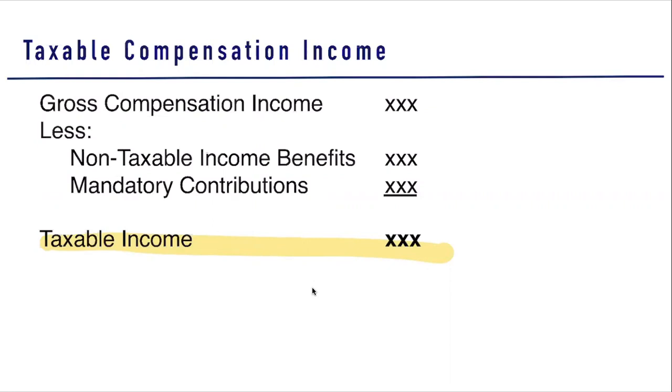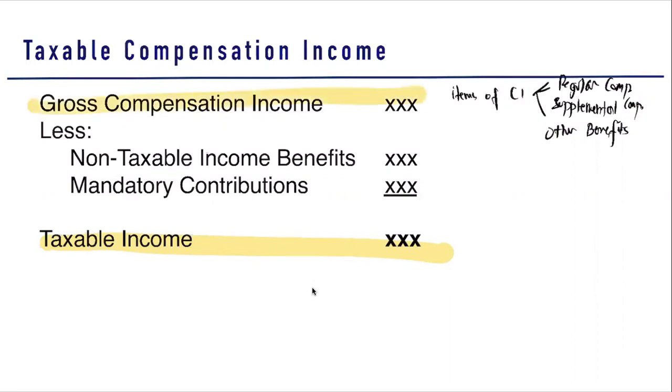Now, your gross compensation income here pertains to the items of compensation income. That can either be regular compensation, supplemental compensation, or other benefits. So later, we will learn that in this particular item, we need to discuss these three items. First, your regular compensation, then your supplemental compensation, and your other benefits.